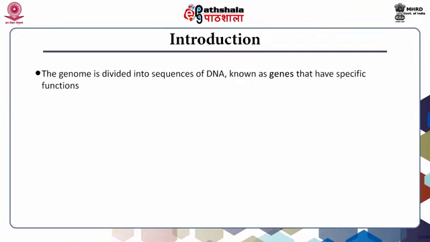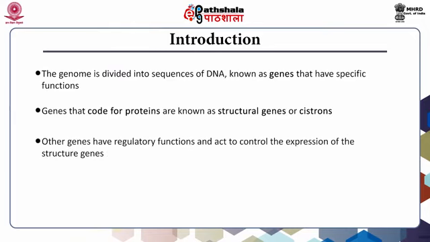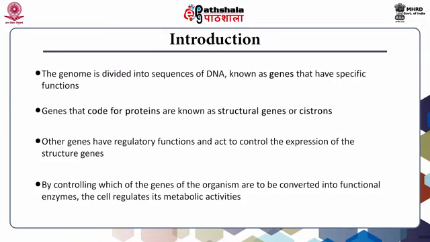The genome is divided into sequences of DNA known as genes that have specific functions. Genes that code for proteins are known as structural genes or cistrons. Other genes have regulatory functions and act to control the expression of the structural genes. By controlling which of the genes of the organism are to be converted into functional enzymes, the cell regulates its metabolic activities.